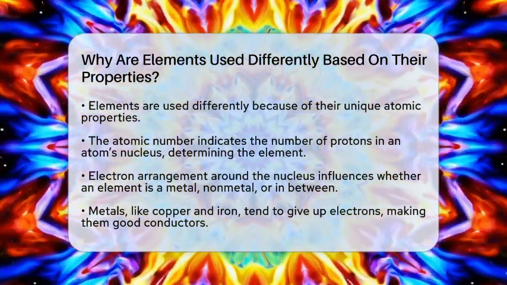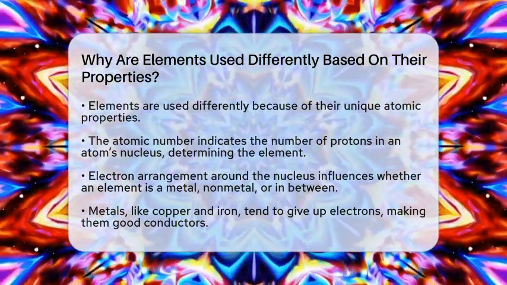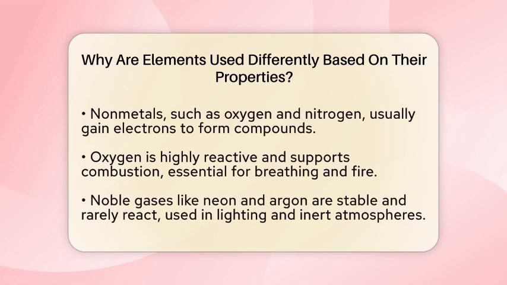Metals, like copper and iron, tend to give up electrons easily, making them good conductors of electricity and heat. Nonmetals, such as oxygen and nitrogen, usually gain electrons, which helps them form compounds like water or salt.